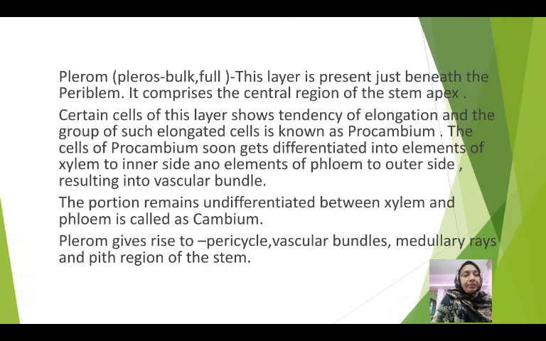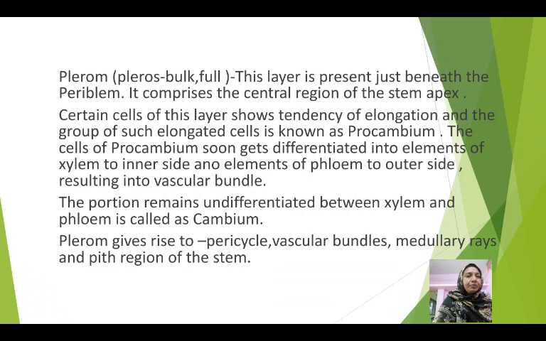The third layer of the stem is plerome. Pleros means bulk or full. This is present just beneath the periblem. It comprises the central region of the stem apex. Certain cells of this layer show tendency of elongation, and a group of such elongated cells is called procambium.